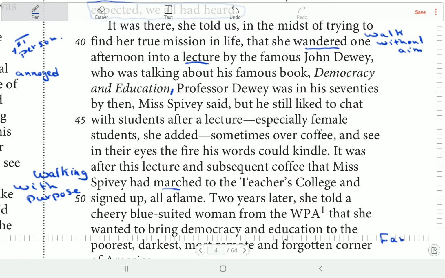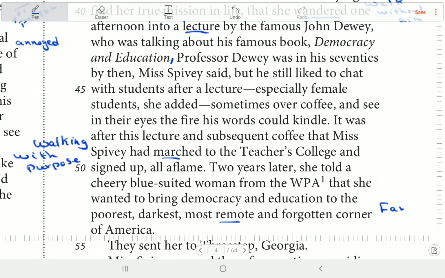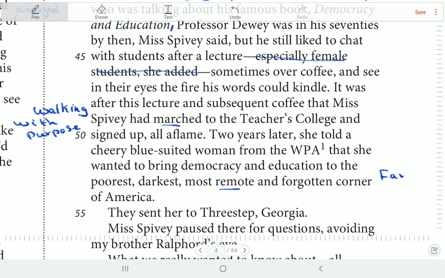Professor Dewey was in his 70s by then, Miss Peavy said, but he still liked to chat with students after a lecture, sometimes over coffee, and see in their eyes the fire his words could kindle. It was after this lecture and subsequent coffee that Miss Miller Spivey had marched to the teachers' college and signed